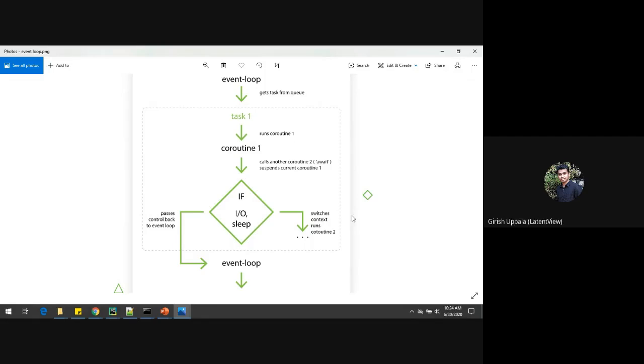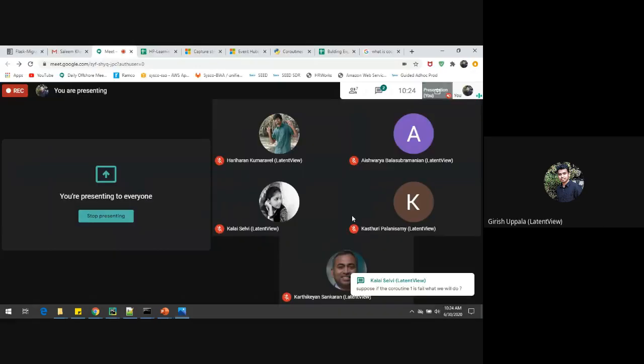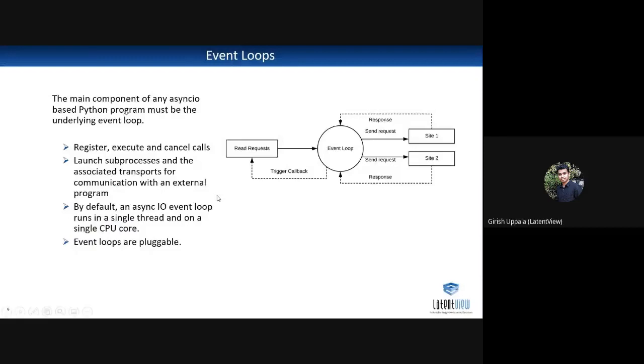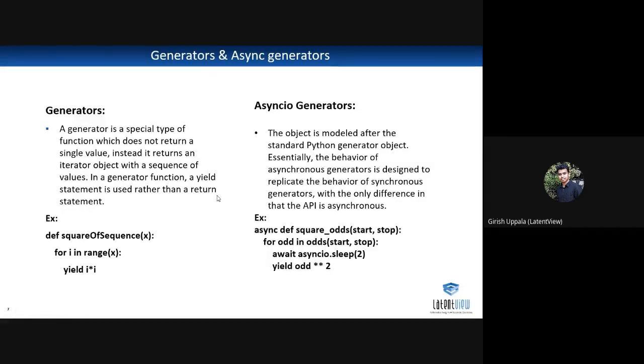Okay, let's start with another slide. The next slide is generators and asynchronous generators. A generator is a special type of function which does not return a single value. Instead, it returns an iterator object with a sequence of values. In a generator function, the yield statement is used rather than a return statement. I know you all know about generators. The same thing applies in asynchronous generators, we just need to add the async keyword before